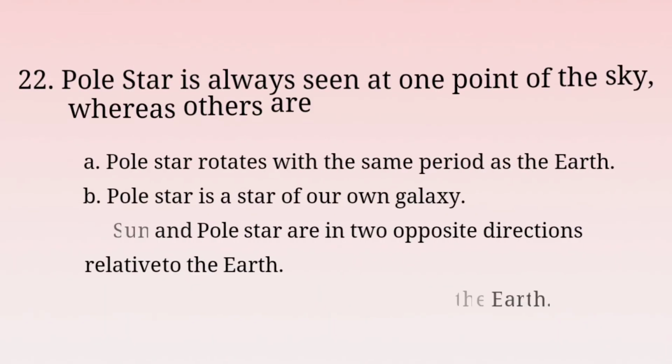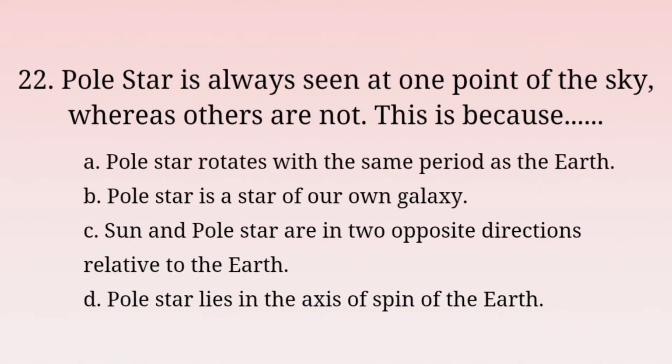Next question, Pole Star is always seen at one point of the sky whereas others are not. This is because: A. Pole Star rotates with the same period as the Earth, B. Pole Star is a star of our own galaxy, C. Sun and Pole Star are in two opposite directions relative to the Earth, and D. Pole Star lies in the axis of spin of the Earth. So why does Pole Star always remain in one point of the sky? The answer is option D.